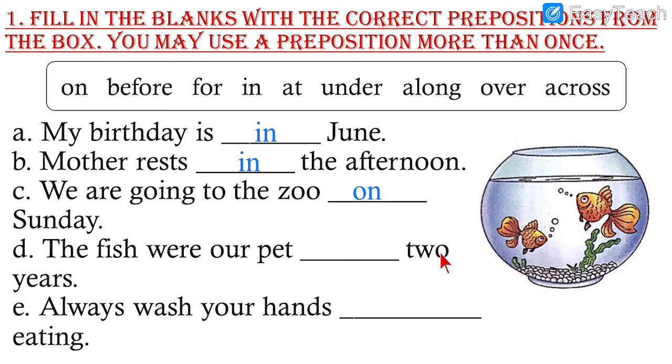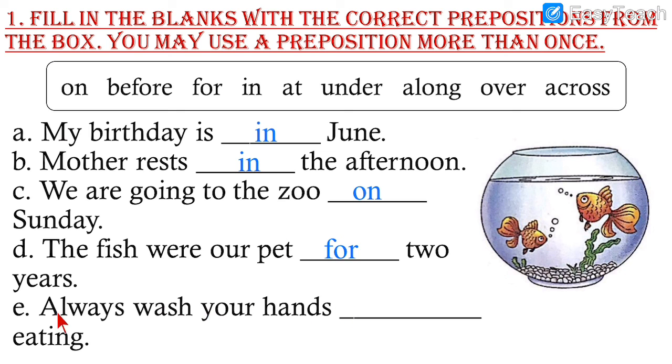Number 4. The fish were our pet dash 2 years. While describing the duration, like 2 years or 5 years or 2 days, 10 days, all these things are called describing duration. So while describing duration, we write for 2 years. For 2 years or for 5 years, for 2 weeks, for 2 hours. Anything while describing duration, you should write for.